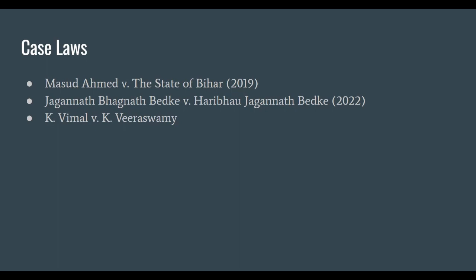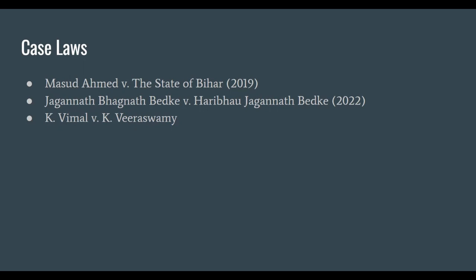He approached the Patna High Court for setting aside this order. The petitioner argued that his ex-wife was a school teacher and she was earning quite well.